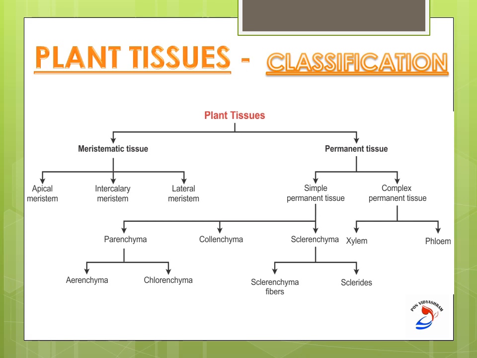The permanent tissues are further classified into simple permanent tissue and complex permanent tissue. The simple permanent tissue is classified into three categories: parenchyma, collenchyma and sclerenchyma. Complex permanent tissues are classified into xylem and phloem. In the upcoming slides we will learn in detail about these tissues.